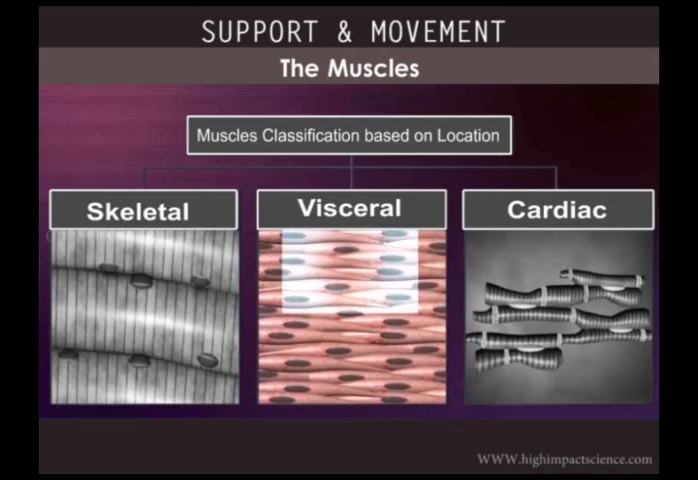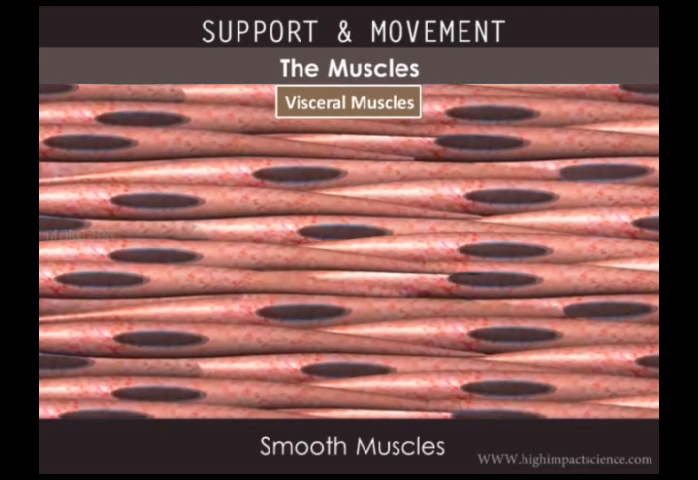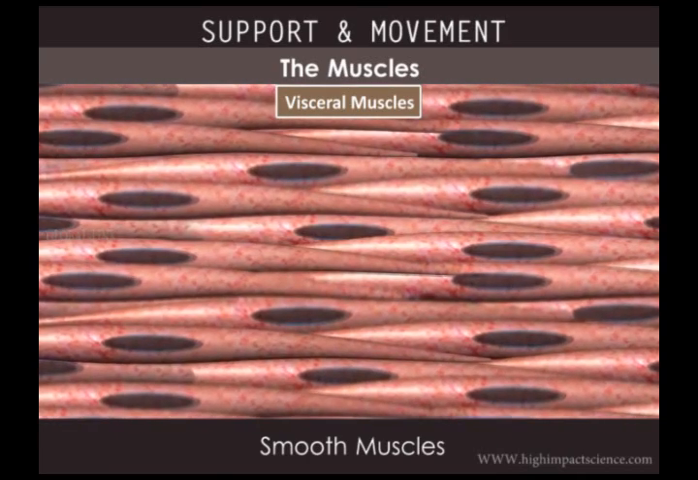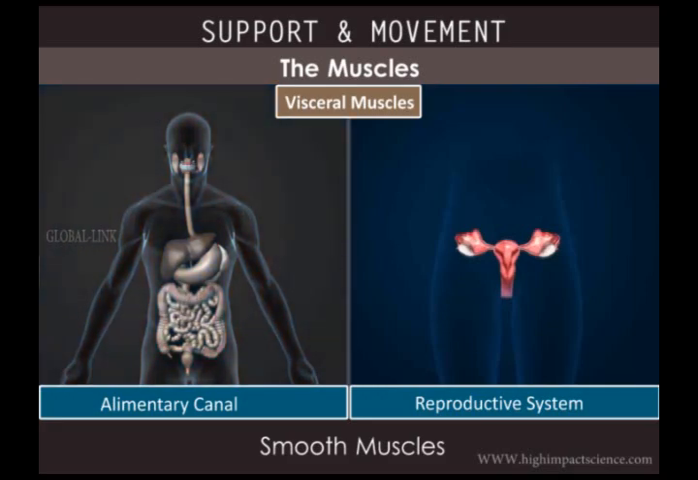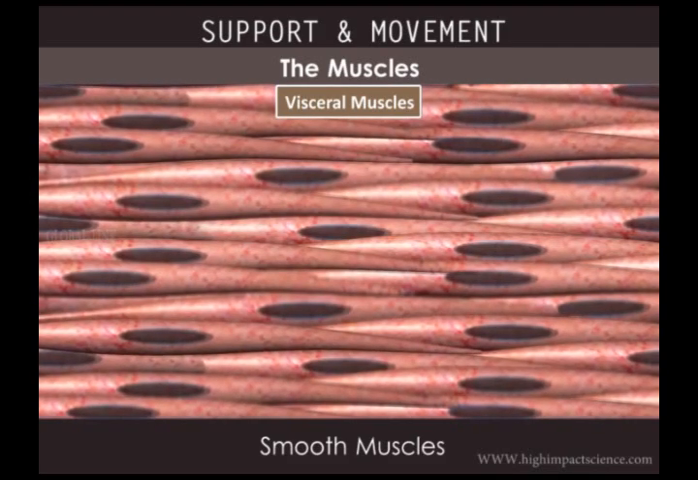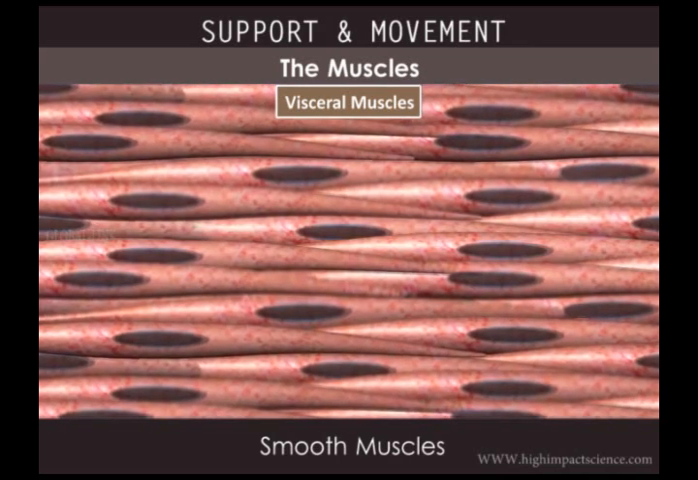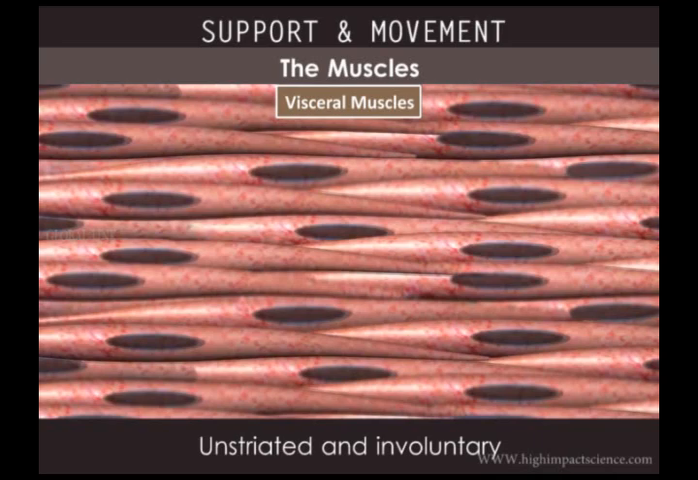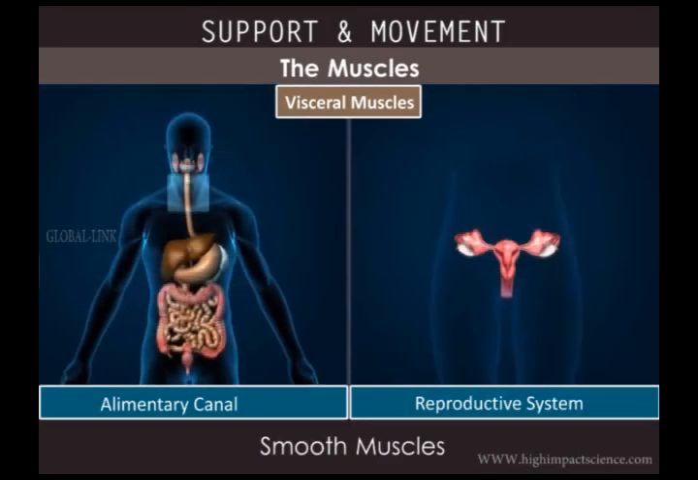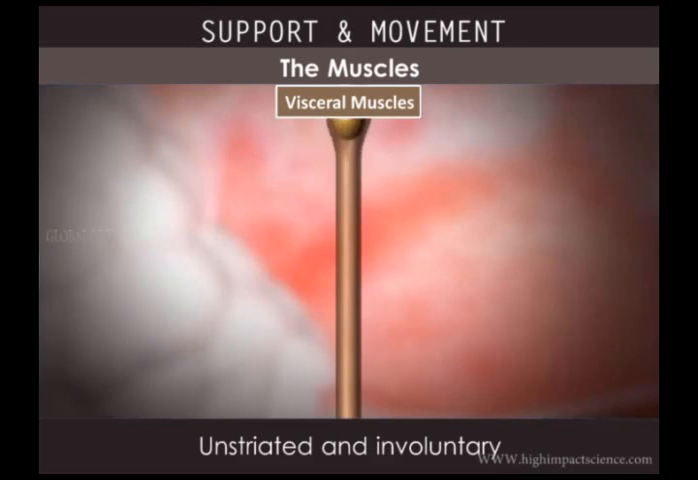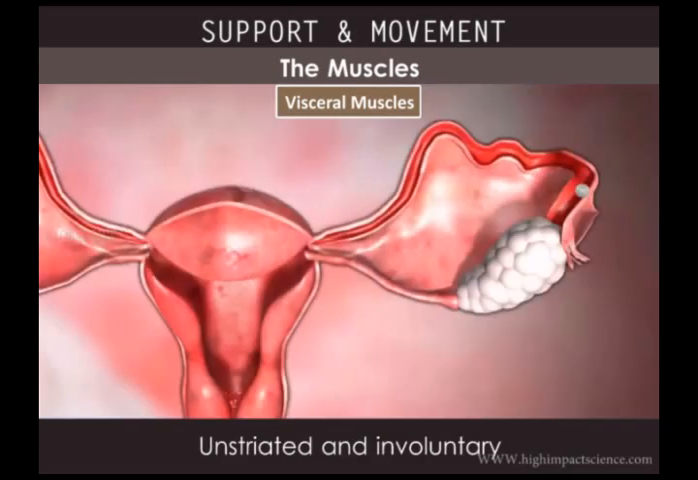Visceral muscles, also called smooth muscles, are found in the inner walls of hollow internal organs such as the alimentary canal and the reproductive tract. In contrast to the skeletal muscles, these muscles are unstriated and involuntary. They conduct peristaltic movement in the digestive tract as well as conduction of gametes in the genital tract.